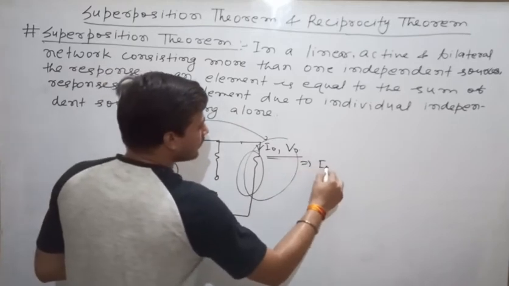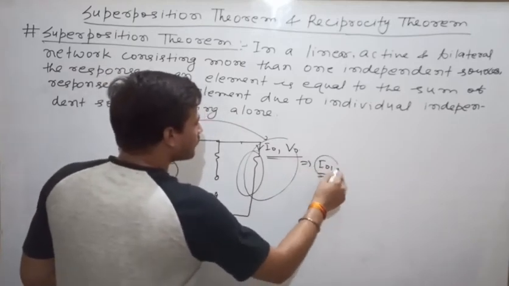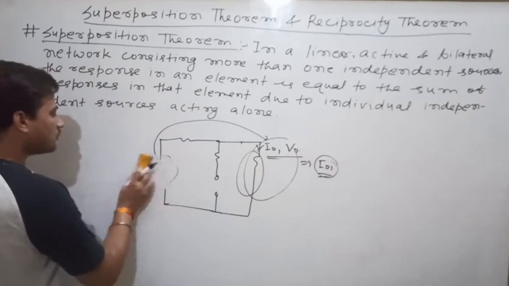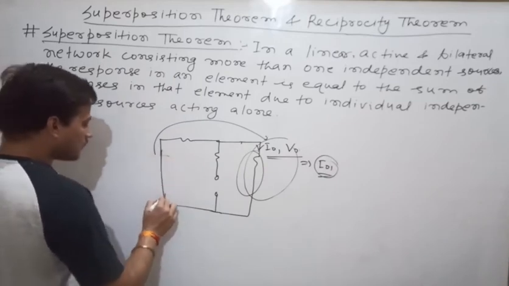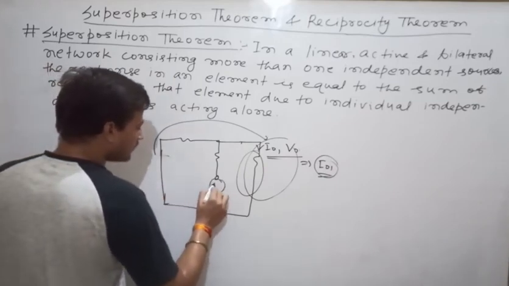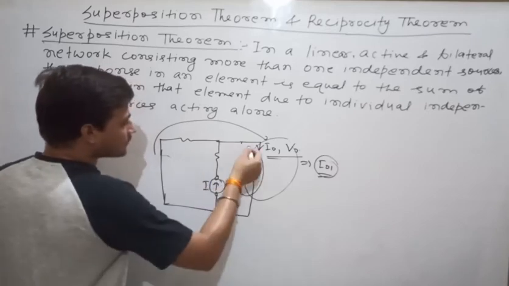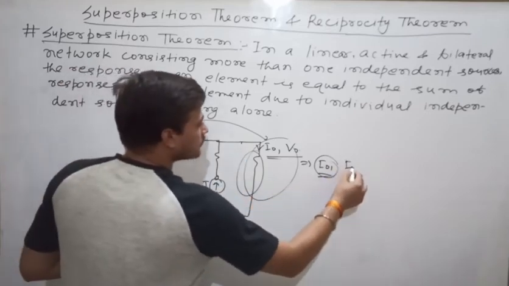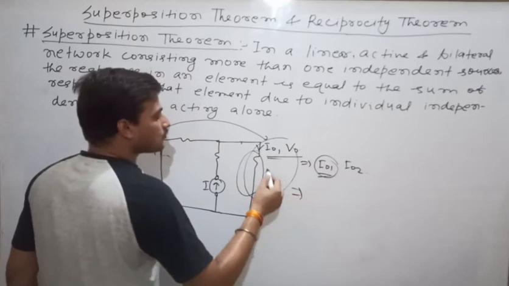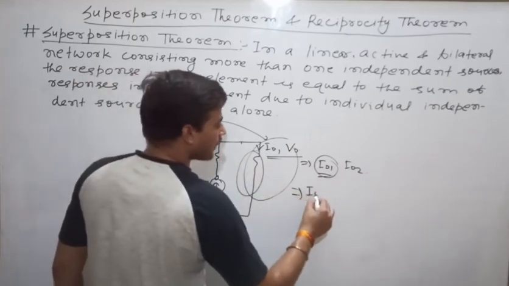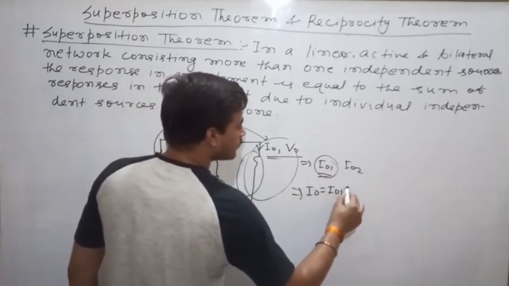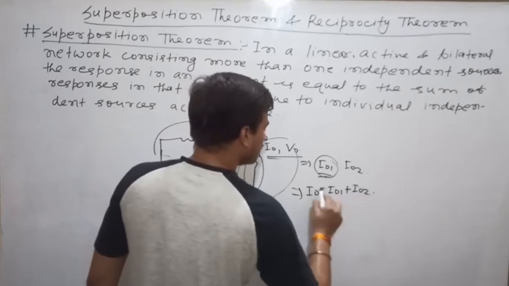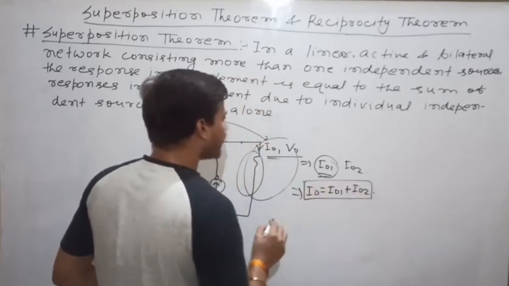Suppose this response will be I naught 1. So we will find I naught 1. Then you will deactivate this one and activate this one. Then we will find the response. Here it will be I naught 2. So the total response I naught will be equal to the sum of I naught 1 plus I naught 2.